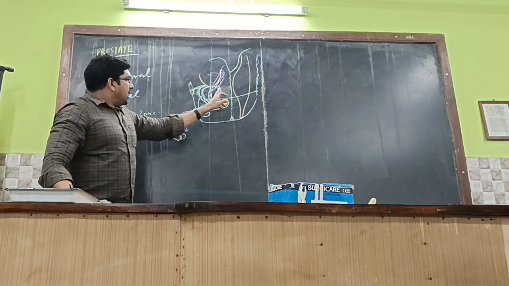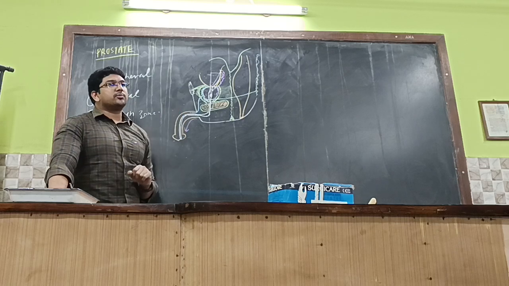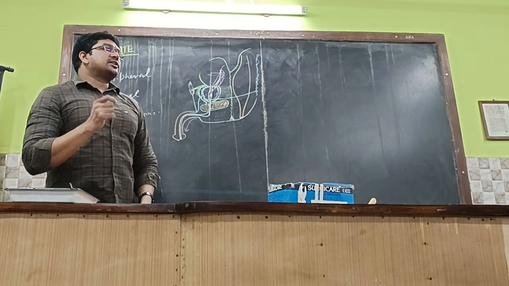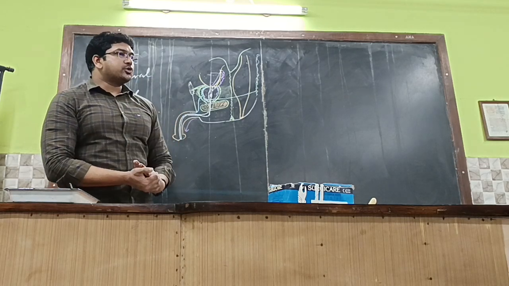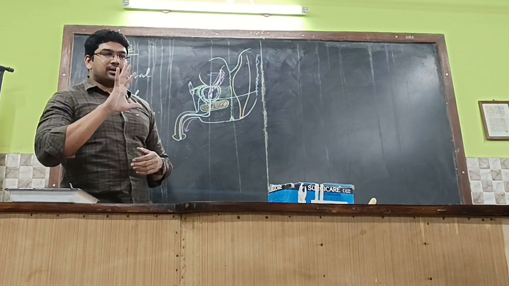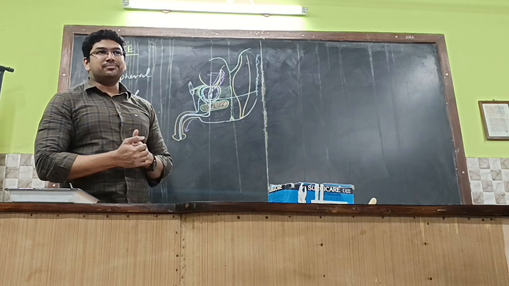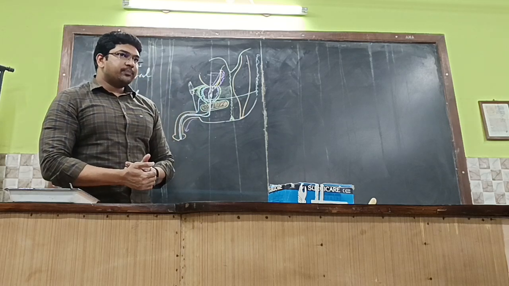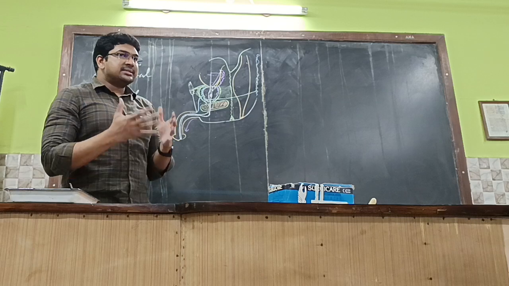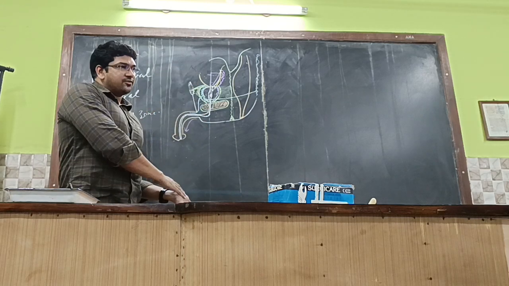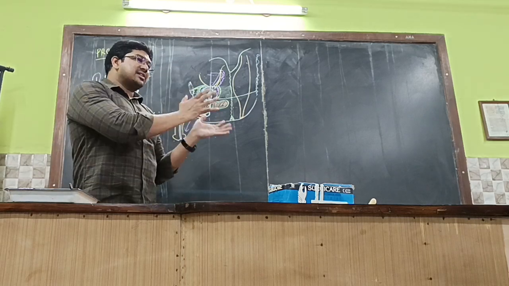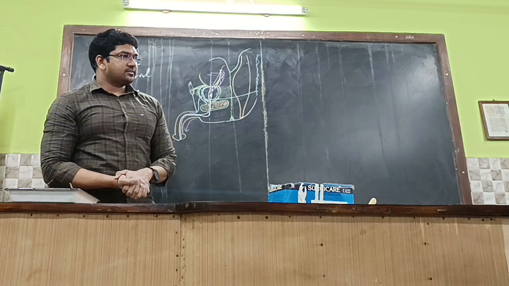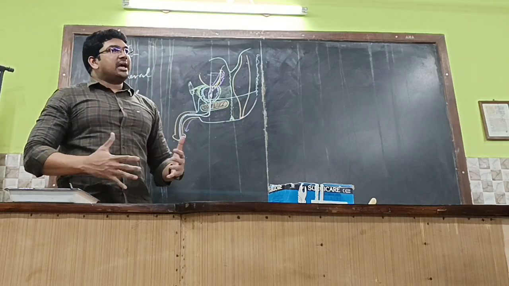But whenever a patient comes with obstructed urine, for example, a 60 years old male, the clinical question will be given in this manner. A 60 years old male came to the casualty, he couldn't pass the urine and has pain in the lower abdomen since yesterday night. He's having the abdominal pain.